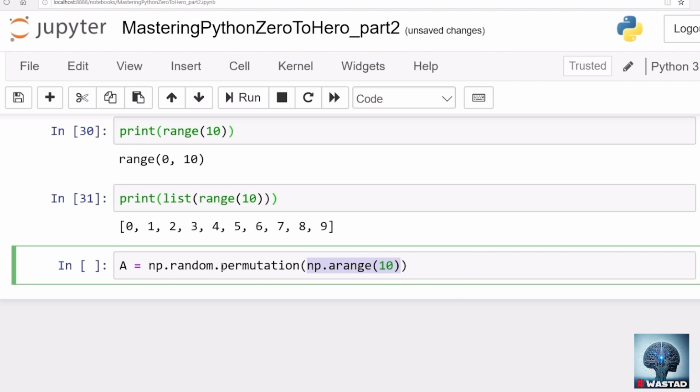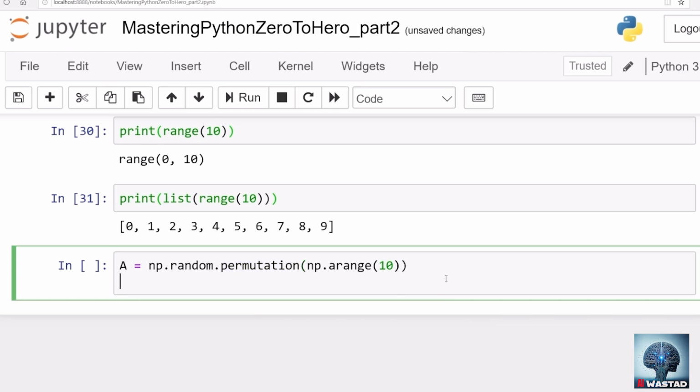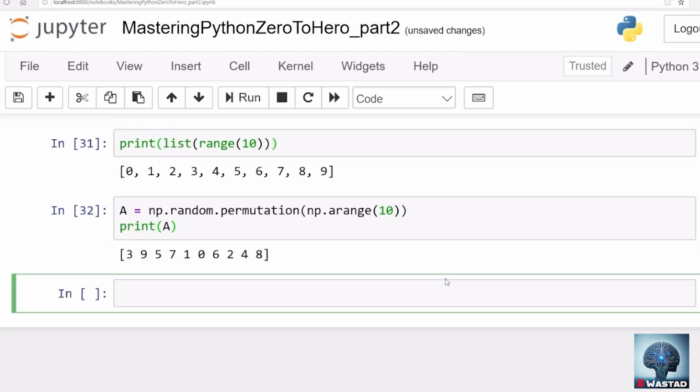And then this permutation function that resides in the random package of np actually shuffles all the values and rearranges them in a random fashion. And a will now be an array containing the same elements, but in a different random order. So let me now print this a. It will have all the elements from 0 to 9, but in a really shuffled way. And that shuffling is completely random.